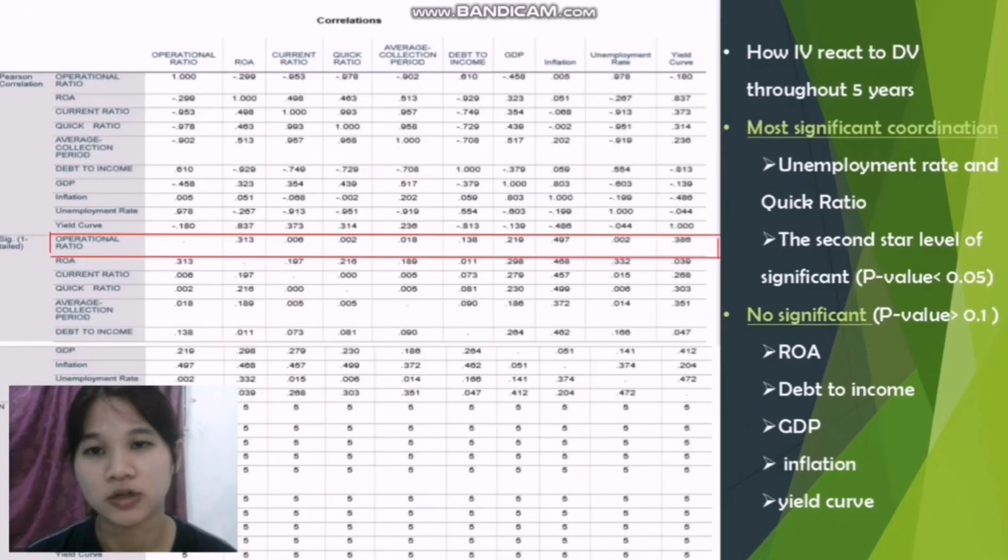So this is the correlations. Based on this, we can see that the most significant are the unemployment rate and quick ratio. The financial ratios that have no significant effect are ROA, debt to income, GDP, inflation, and yield curve.